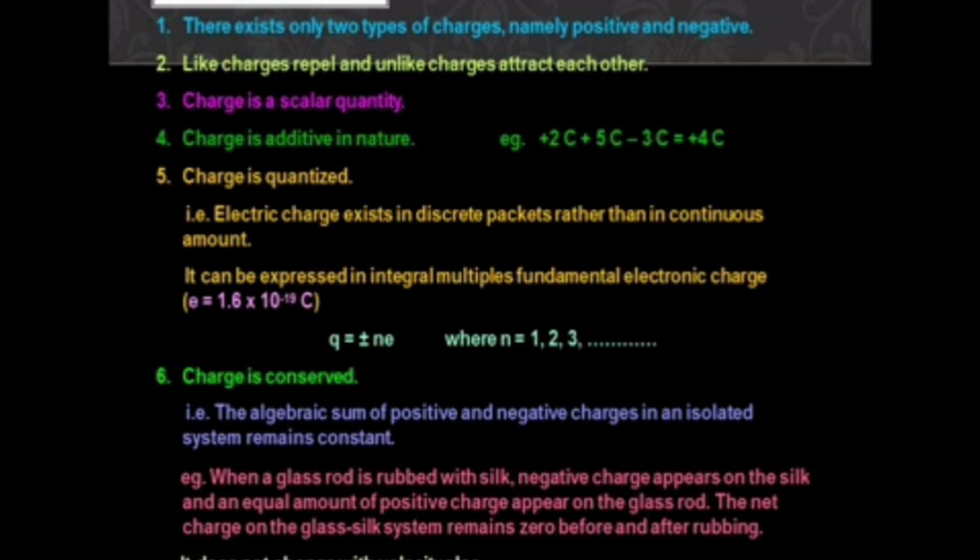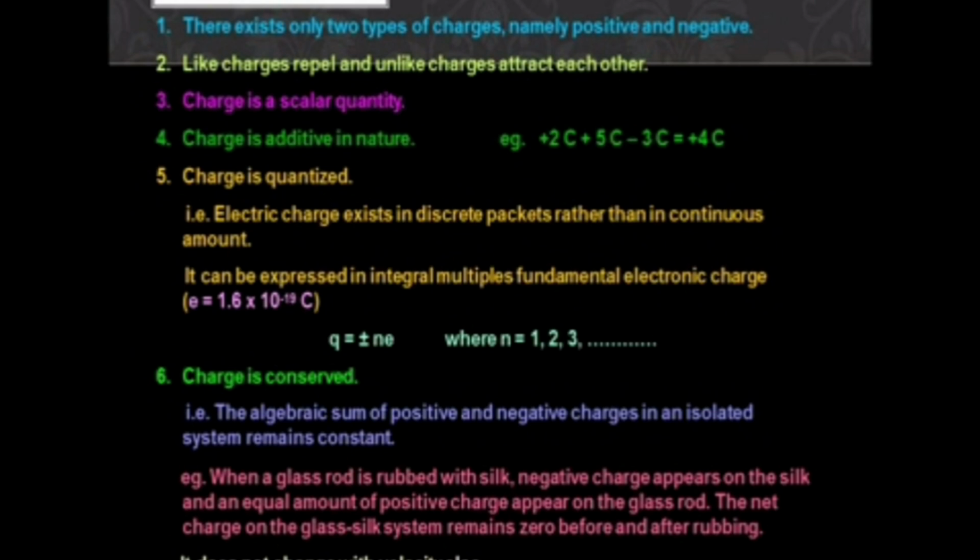Here e equals 1.6 × 10^-19 coulomb, which we know is the charge of an electron or proton. Whatever it is, for the charge of an electron you have to put a negative sign before it: e = -1.6 × 10^-19 coulomb. For protons, it is 1.6 × 10^-19 coulomb.